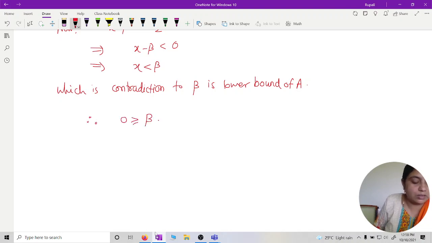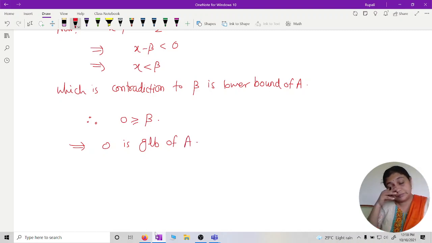So 0 must be greater than or equal to beta, and this implies 0 is the GLB of A. Is that okay? Any doubts?